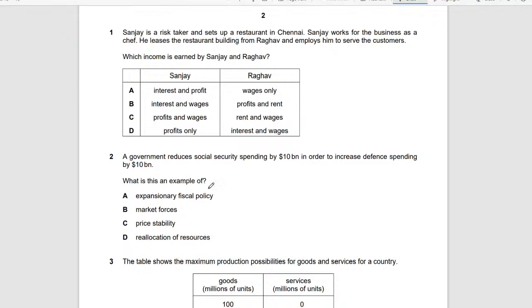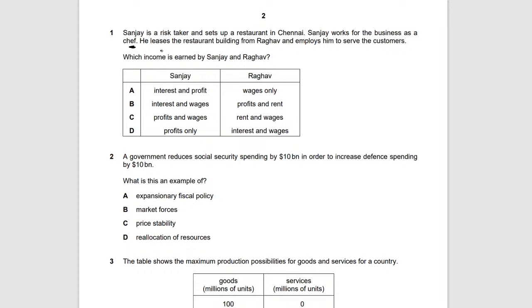Okay, so let's begin. So first question says Sanjay is a risk taker and he sets up the restaurant in Chennai. And Sanjay is now working for a business as a chef. So he's working as a chef, so he is part of the labor, right? And then he leases, which basically means rent, the restaurant building from Raghav. Meaning he's basically taking a rent from Raghav, as in Raghav is getting money because of leasing his site. And then it says, and employs him to serve the customers.